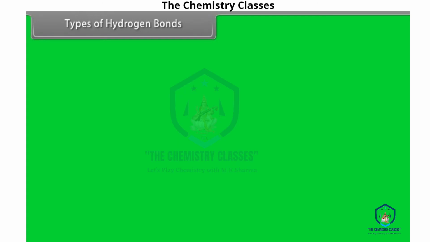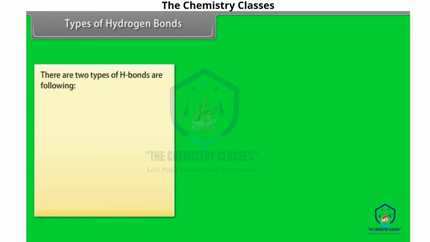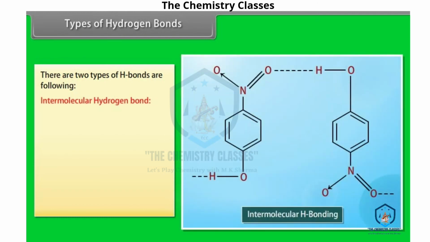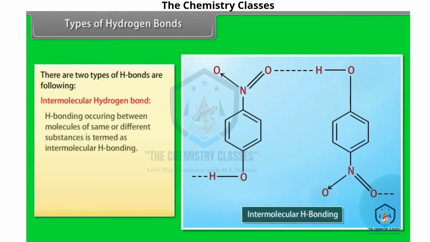Types of hydrogen bonds. There are two types of hydrogen bonds. Intermolecular hydrogen bond. Hydrogen bonding occurring between molecules of the same or different substances is termed intermolecular hydrogen bonding.